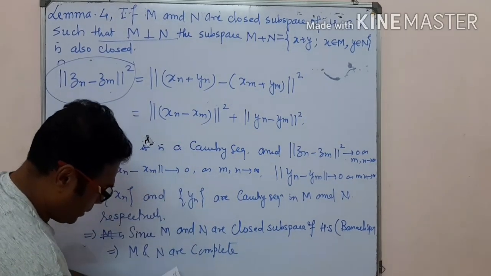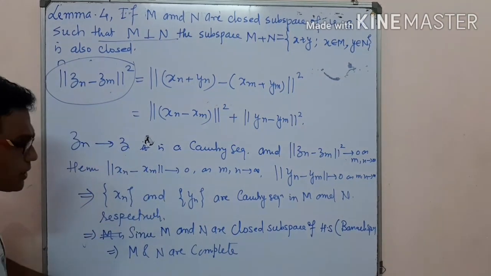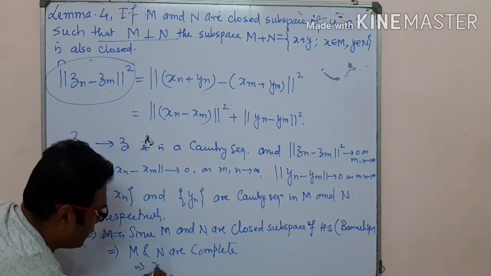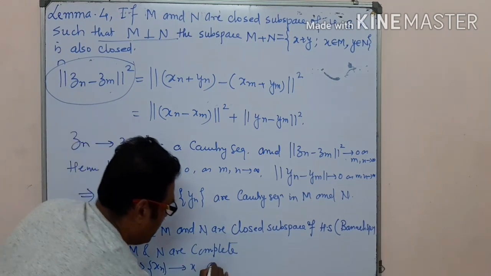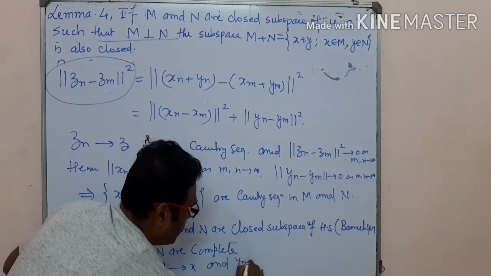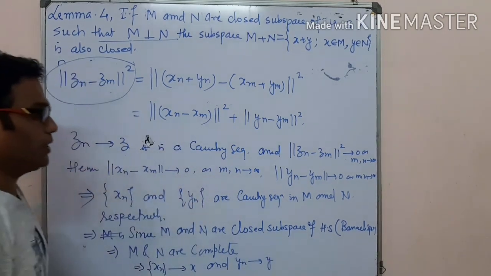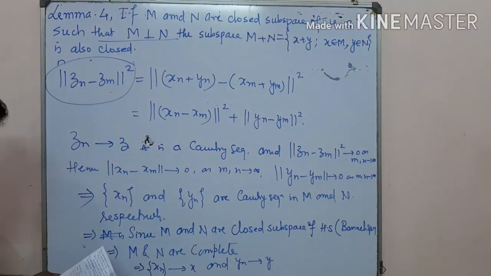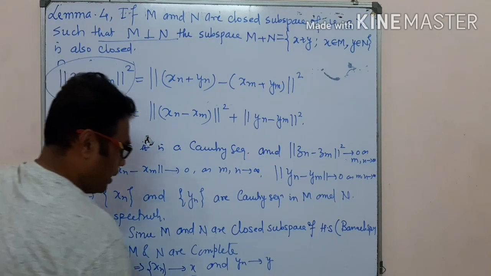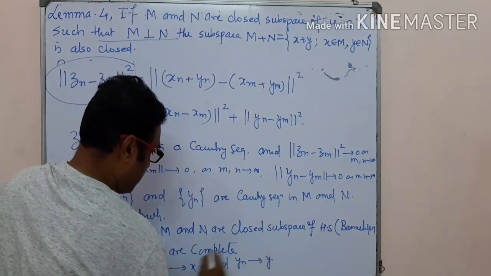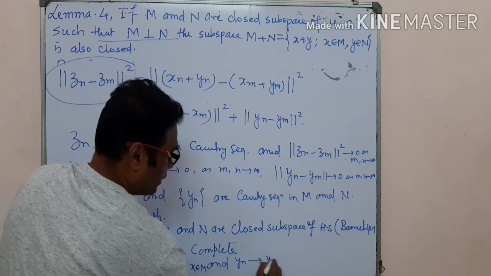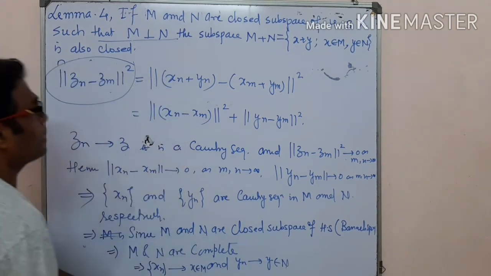So what does it imply? It implies that our sequence xn converges to x and yn converges to y as n tends to infinity. Since xn is a sequence in M and yn is a sequence in N, definitely x is an element of M and y is an element of N here.